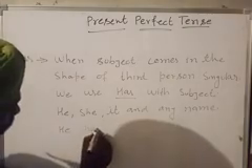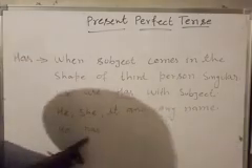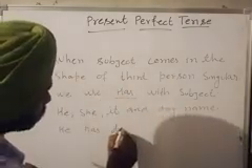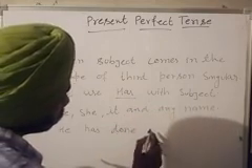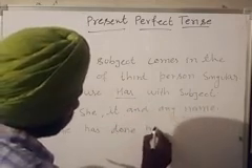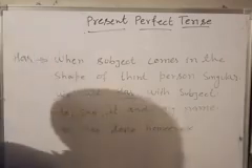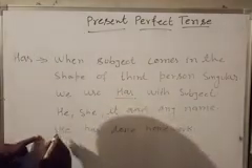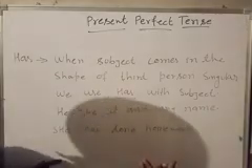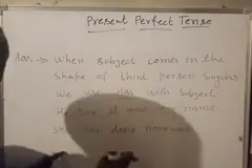For example, he has, not have, he has done homework. Also, she has, it has.